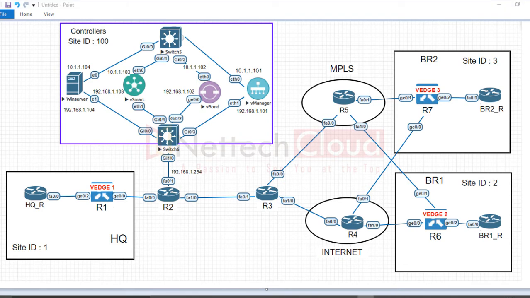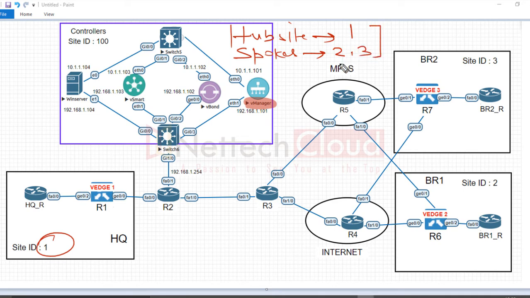When we create a policy on the vManage and specify that the hub site is ID 1, and there are two spokes, with site IDs 2 and 3, the policy is created and pushed to the vSmart. Now vSmart knows there is one hub site, site ID 1, and two spokes, 2 and 3.